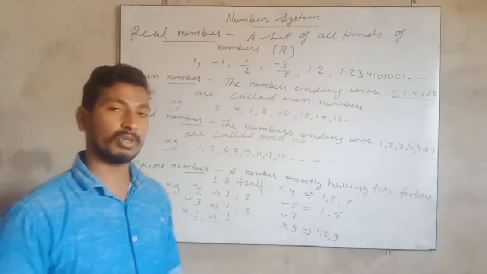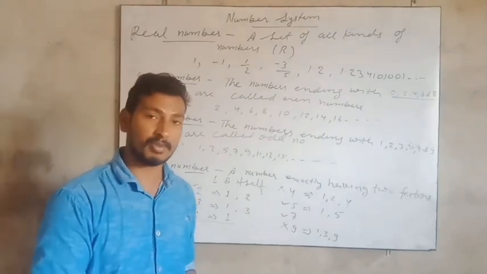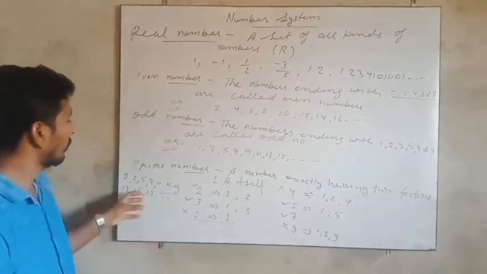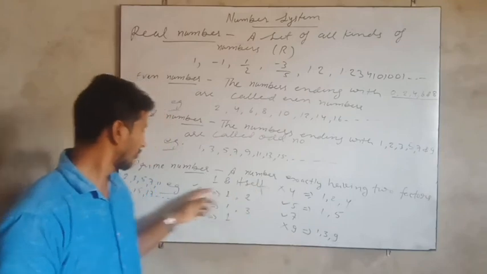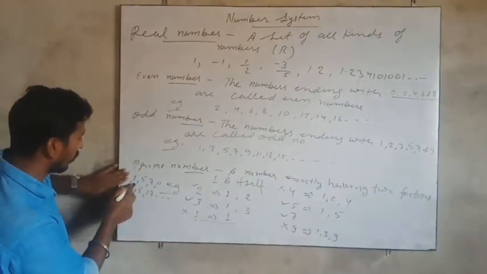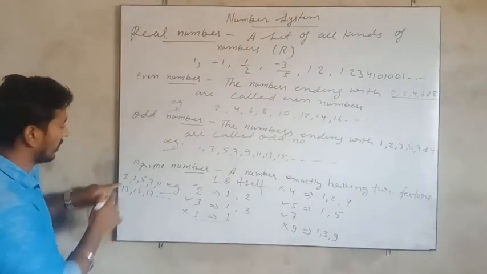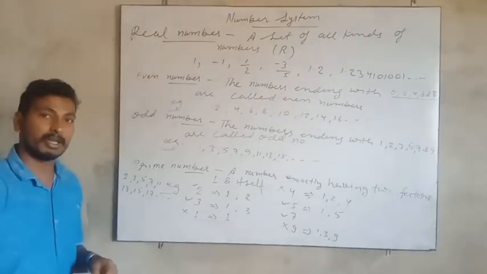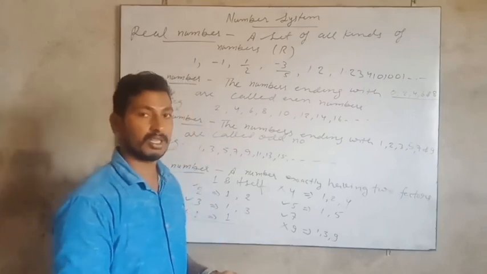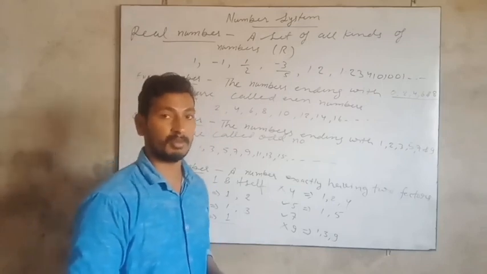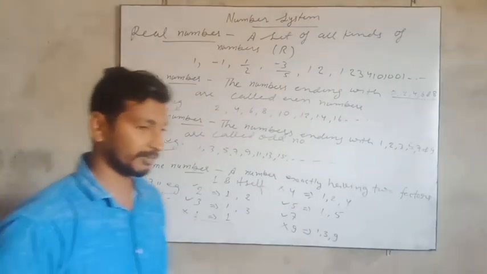Students think that 2 is not a prime number because it is an even number, and most prime numbers exist in odd form. Look, except 2, all the prime numbers are in odd form, but 2 is an even number. That's why they think that 2 is not a prime number, but 2 is a prime number and it is the smallest prime number.